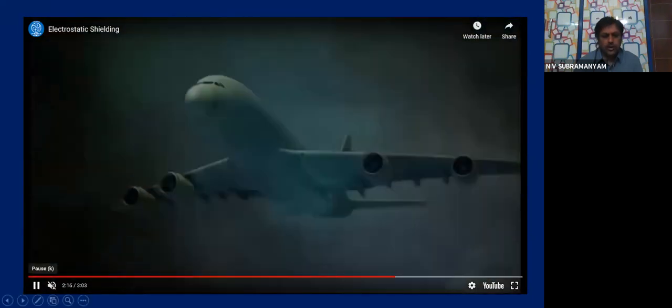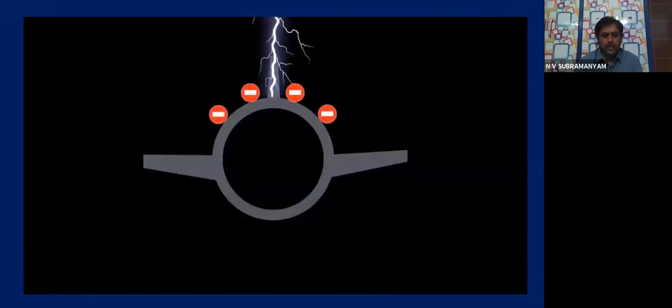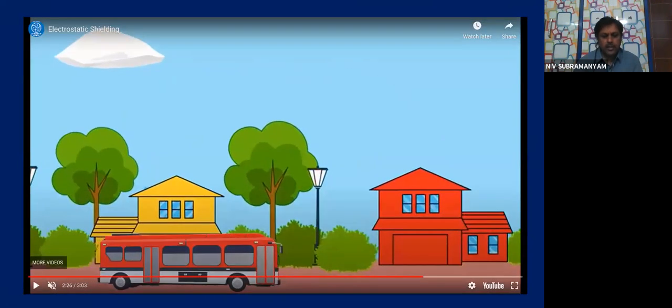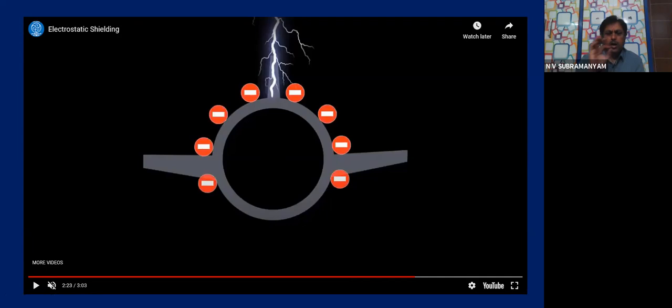So we come again to the aeroplane question. The aeroplane is flying in a thunderstorm and it is getting charged, but people are protected inside because what is the reason? What is the reason, you tell me? The persons inside are sitting inside the cavity. Yes or not? This is a conductor, and inside the conductor electric field is zero. No field can enter inside. So all the persons inside the plane are absolutely safe.